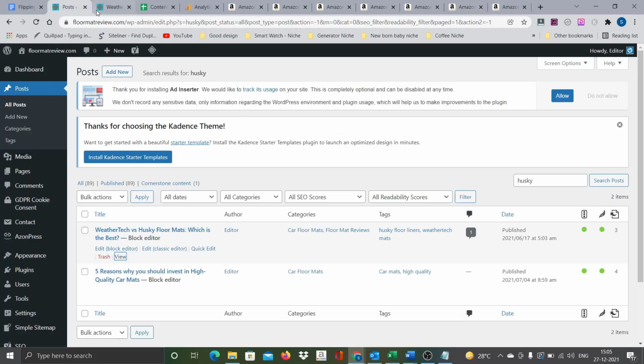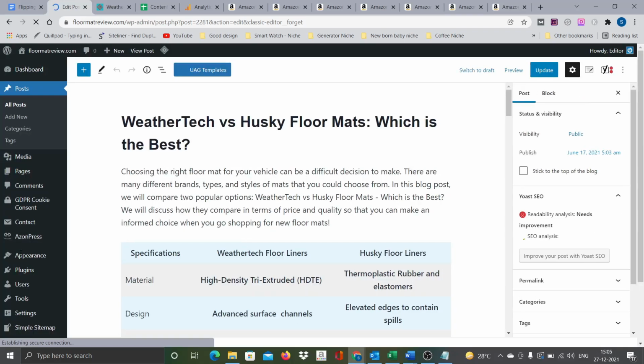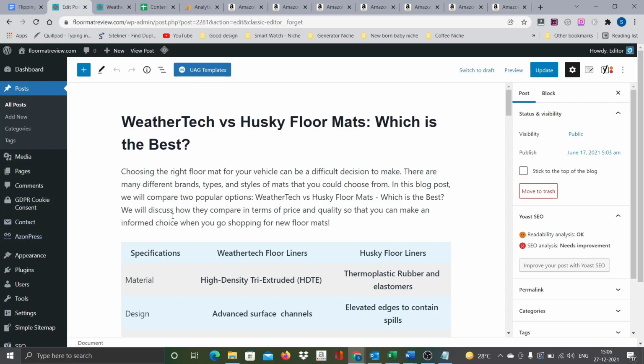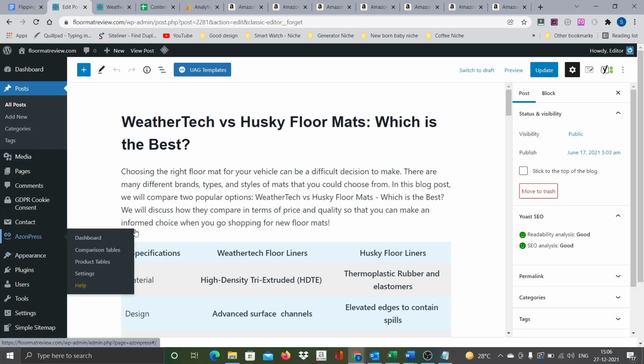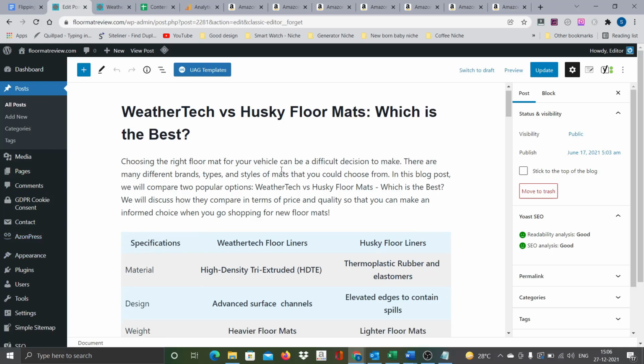So let's go and edit the post now without any further delay. So edit this. What we are going to do is use the AjanPress plugin shortcodes for this. You would have already seen there is an AjanPress plugin already installed. If you recollect, in the last video I mentioned the essential plugins, some 3 or 4 plugins. One of the plugins is AjanPress. This is nothing but a plugin to be used for Amazon affiliate links.